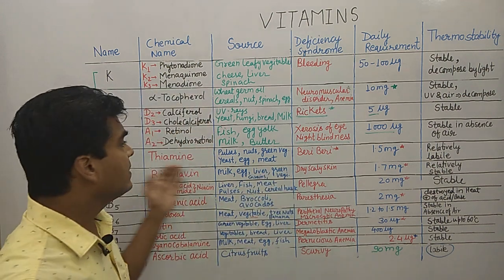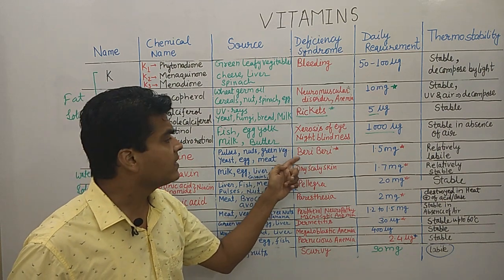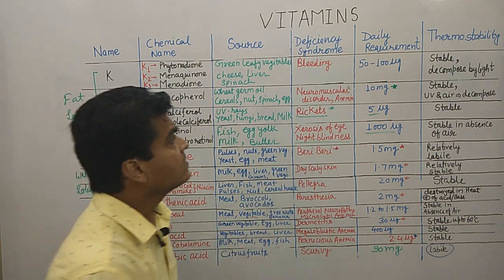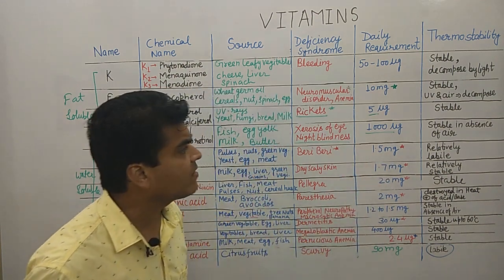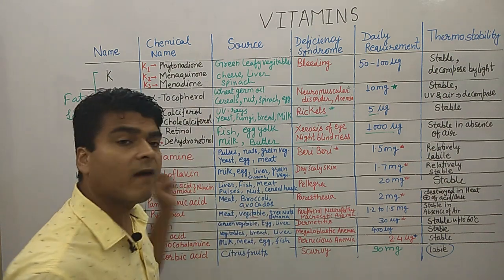So you remember, we are starting here with B1, and in the starting there is beriberi, B and B.